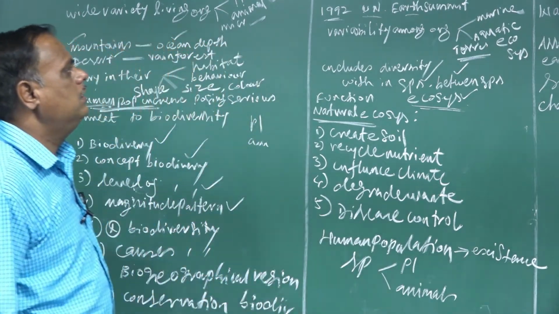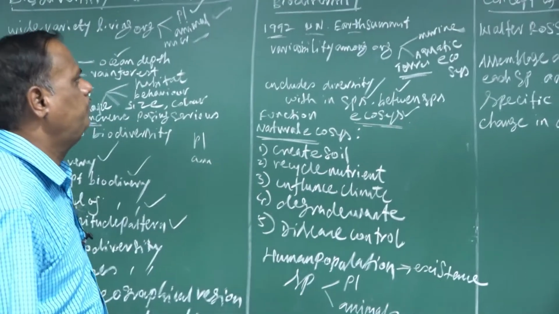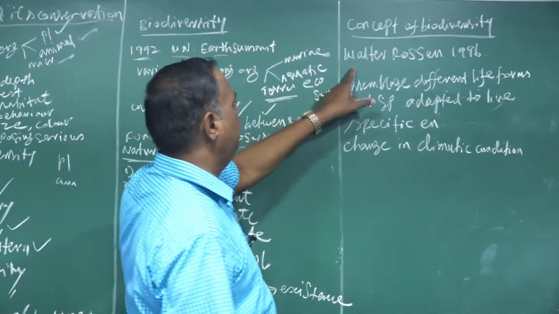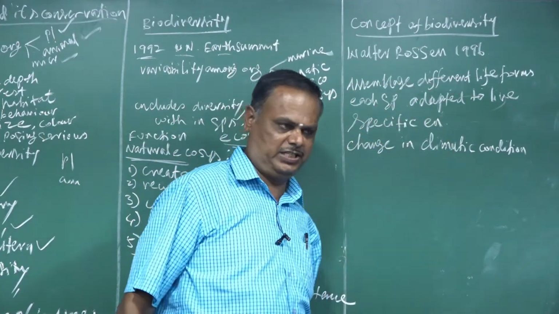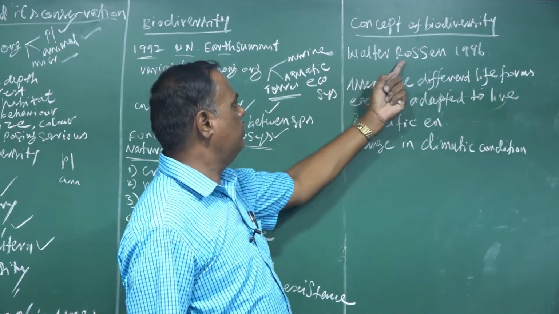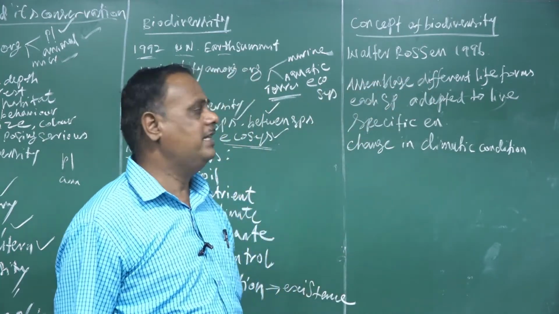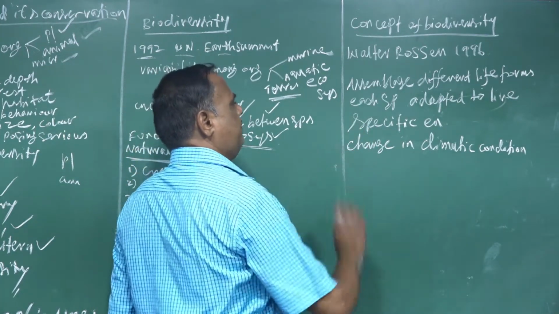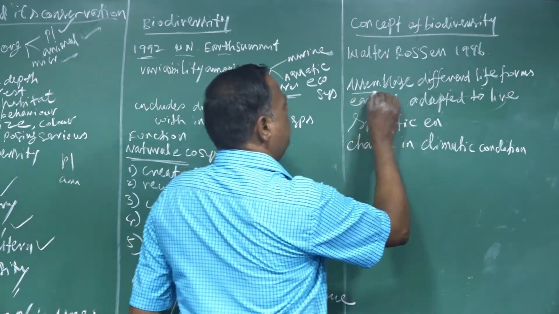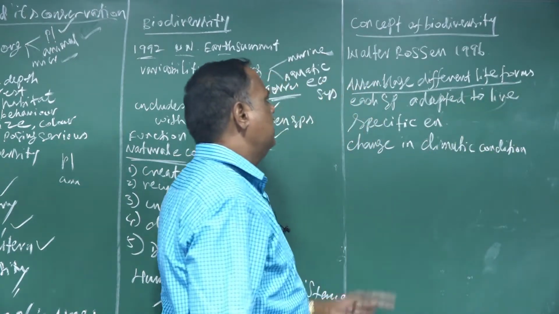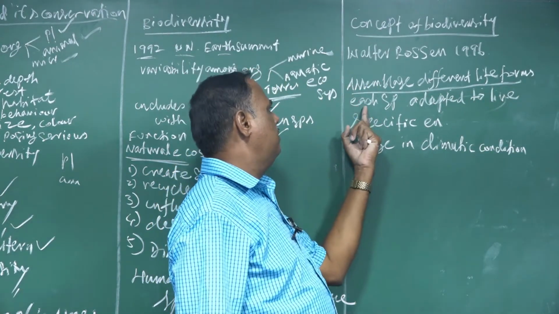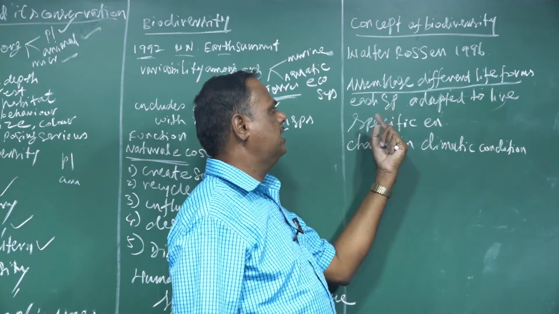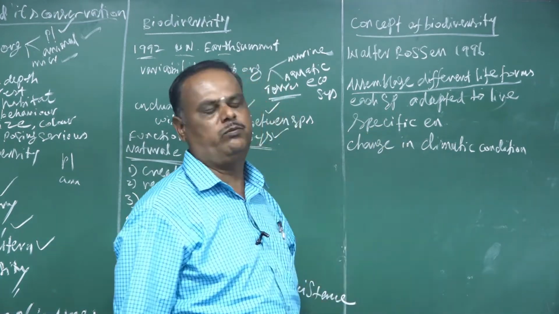Next we go to the concept of biodiversity. As per Walter Rosen in 1996, biodiversity is the assemblage of different life forms, each species adapted to live in a specific environment.